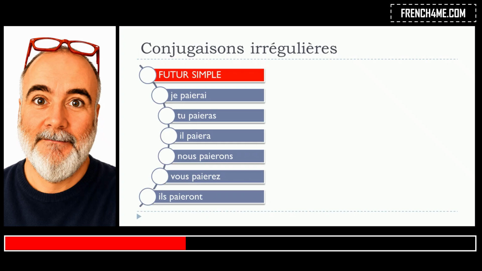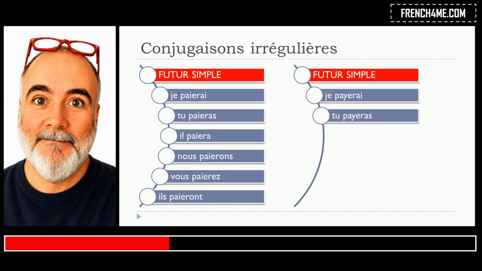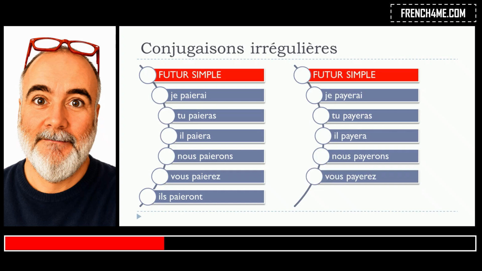This Y is gone and it's replaced by this I for each form. But it's also possible to use je payerai, tu payeras, il payera, nous payerons, vous payerez, ils payeront. It is an option for you to keep this Y, and it won't be considered a mistake, or it shouldn't be anyway.